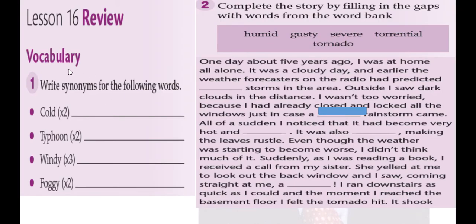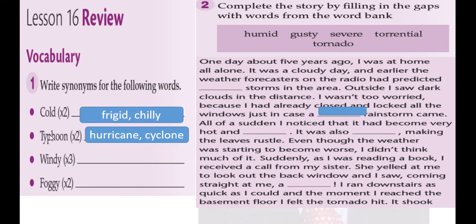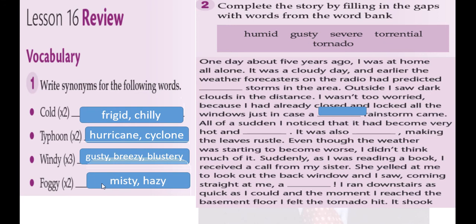Here we have synonyms for these words. As we know, this unit is called weather extremes, or extreme weather. All these words are related to weather. Number one, cold. We want to find another two words that have the same meaning. Yes, it's frigid or chilly. Number two, typhoon, like cyclone or hurricane. Windy, gusty, breezy, blustery. Foggy, what does it mean? Misty or hazy. Here, humid, gusty, severe, torrential, tornado.